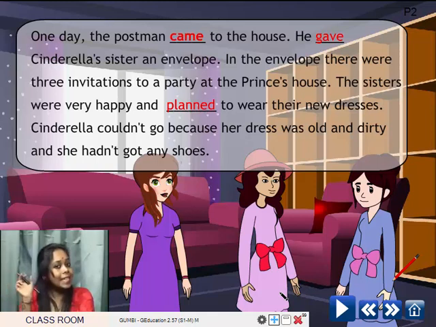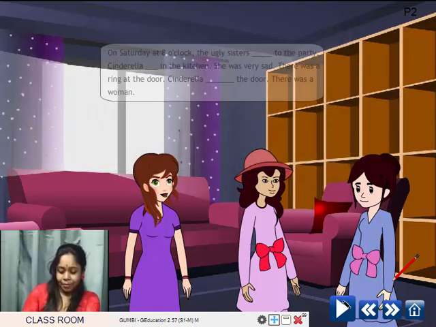P-L-A-N-N-E-D. Plan becomes P-L-A-N-N-E-D. So N, there will be use of 2N when it becomes planned. Cinderella couldn't go because her dress was old and dirty and she hadn't got any shoes. So she had no shoes, no good shoes also to go to the party.